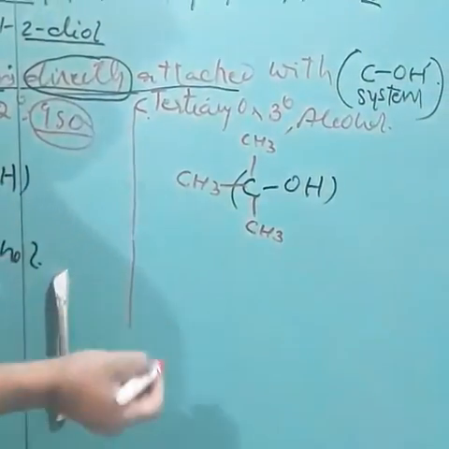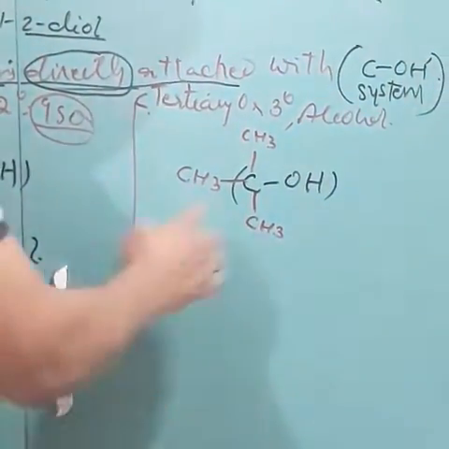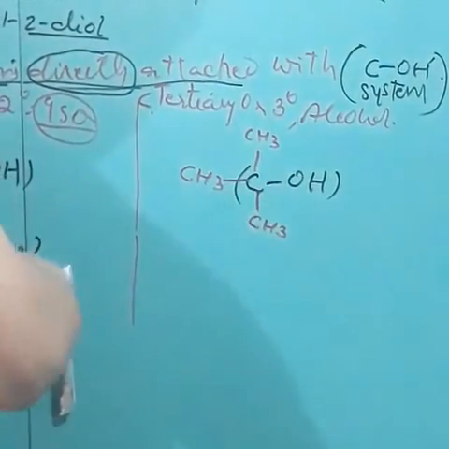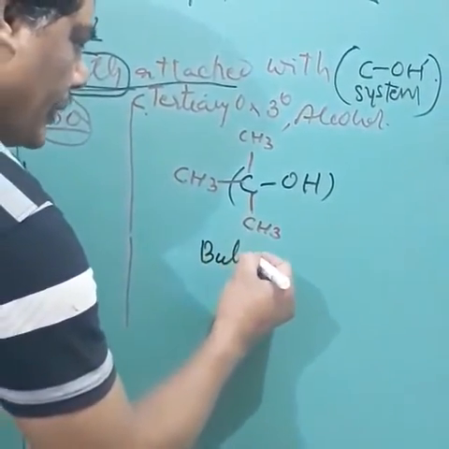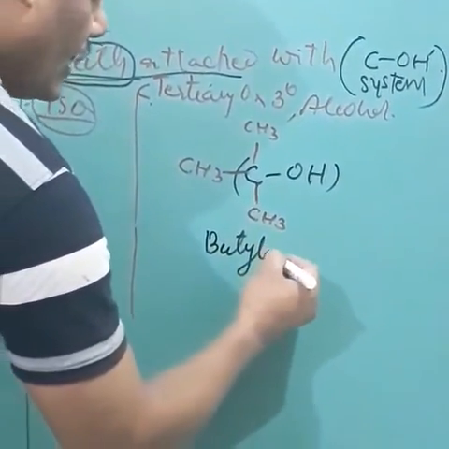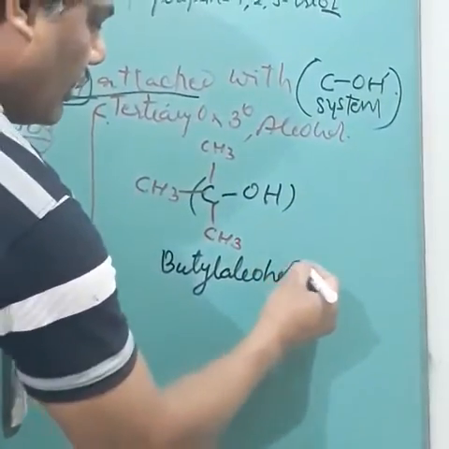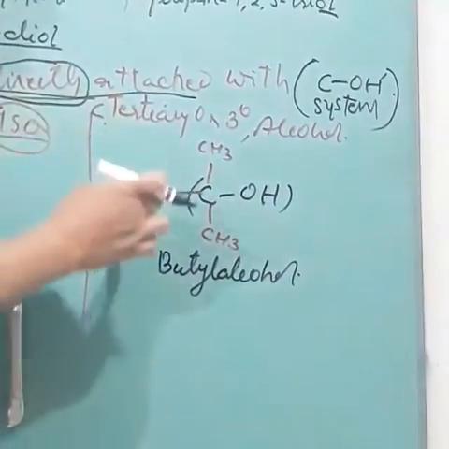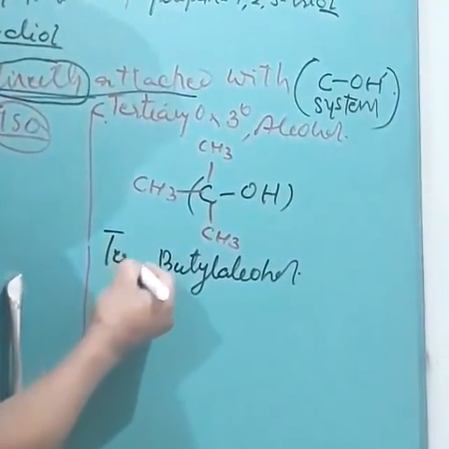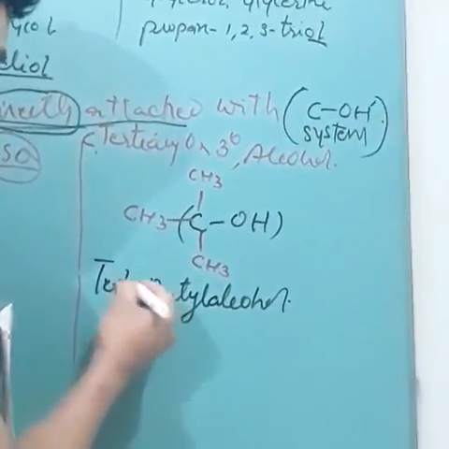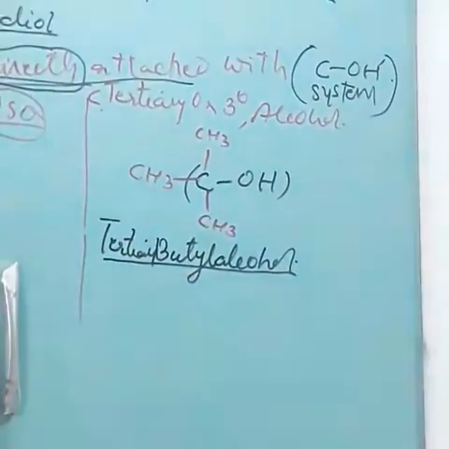And what will be its name? So 1, 2, 3, 4, 4 carbon atoms, therefore butyl alcohol, but this is 3 degree. Therefore, the first term will be tertiary butyl alcohol.